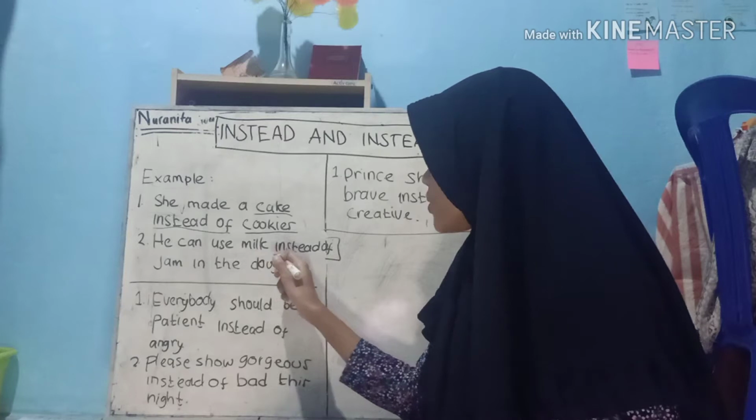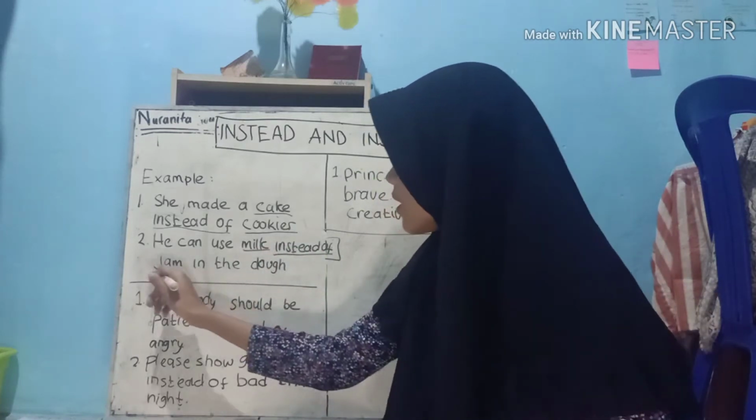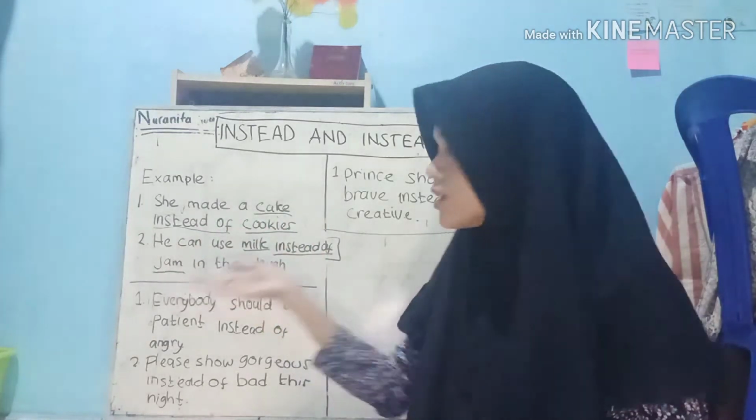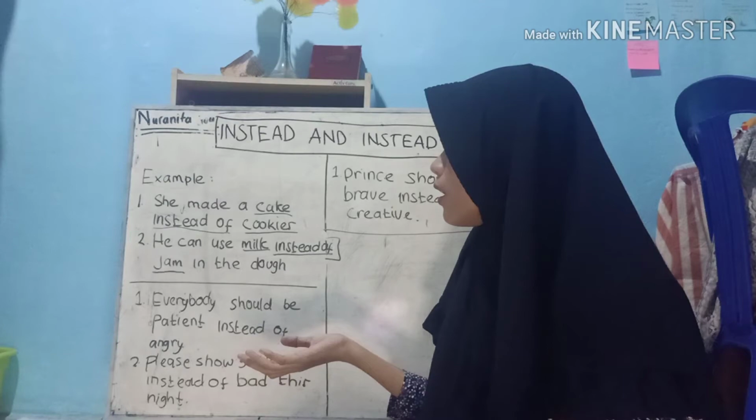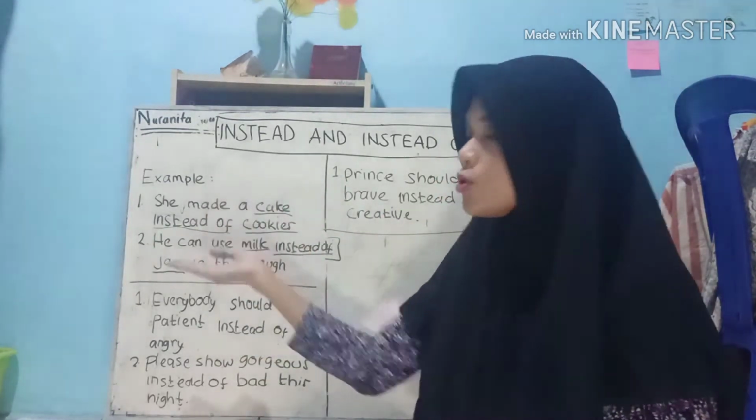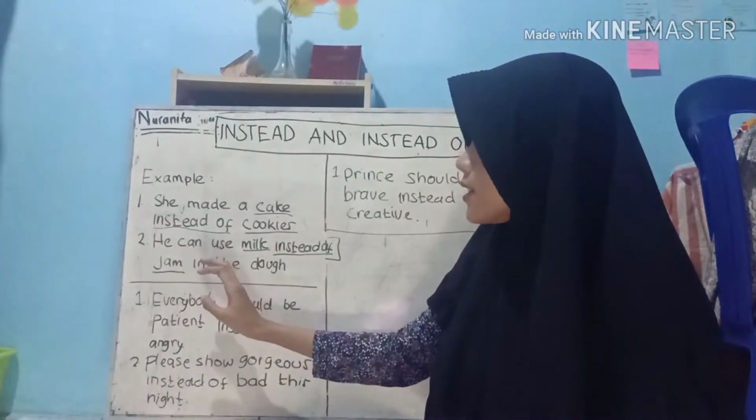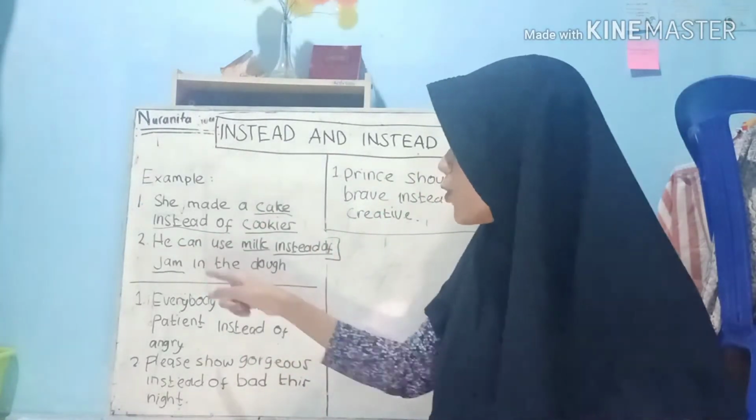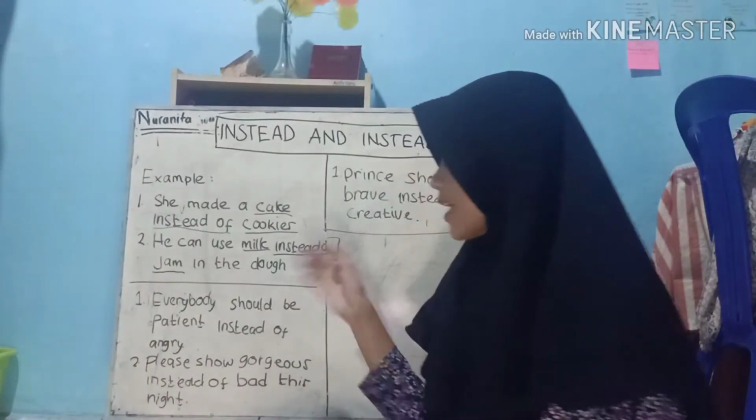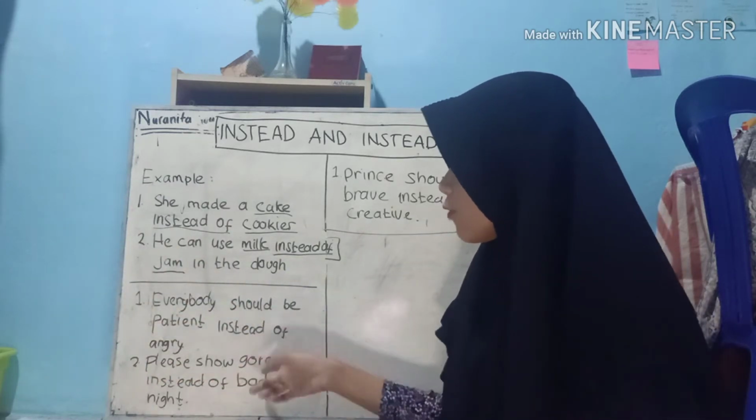So instead of is a preposition, and then milk is a noun, and jam is a noun. And jam here is the alternative to what he can use, milk. Jam here is the alternative he can use in the dough. And then let's see the next example. Example number one: everybody should be patient instead of angry.